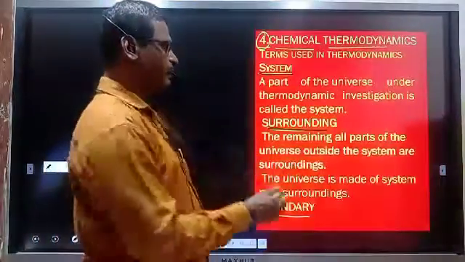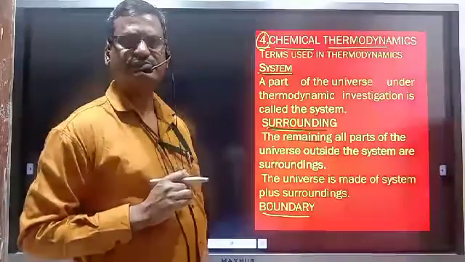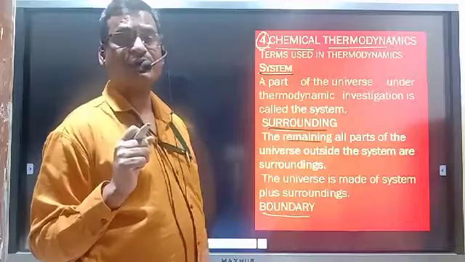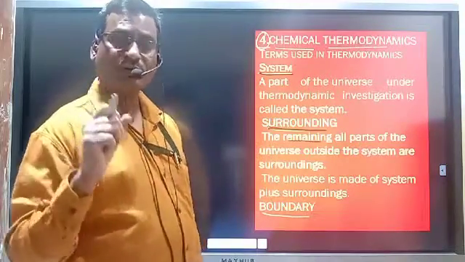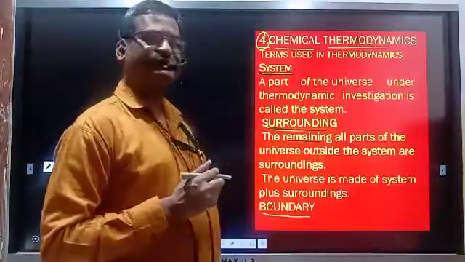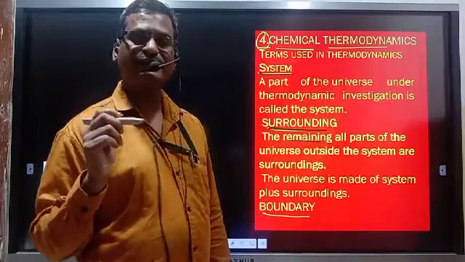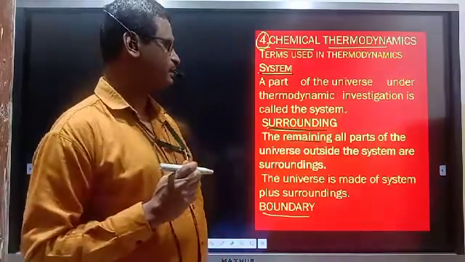The total remaining part of the universe, excluding the system, is the surrounding. But in a more appropriate manner, surrounding is defined as the part of the universe which is in the immediate neighborhood, the close vicinity of that system.